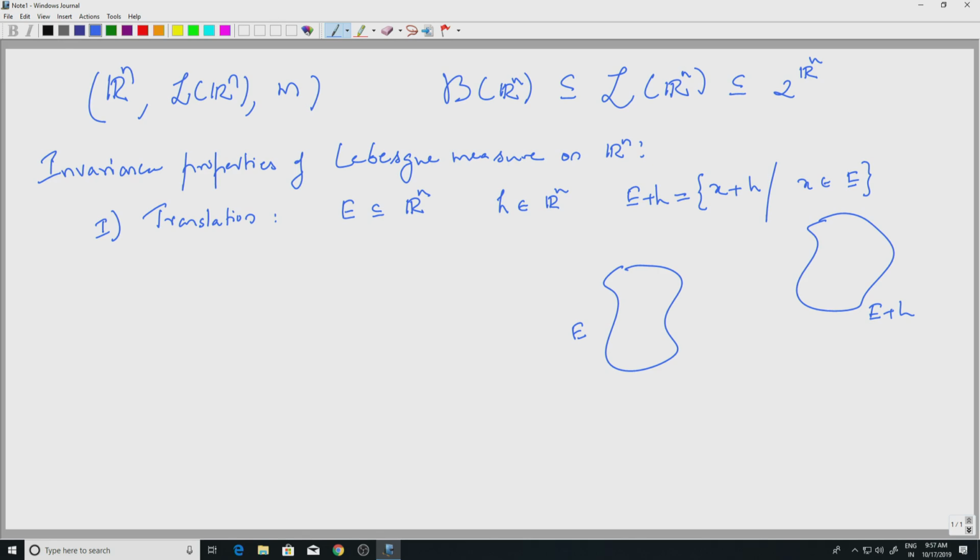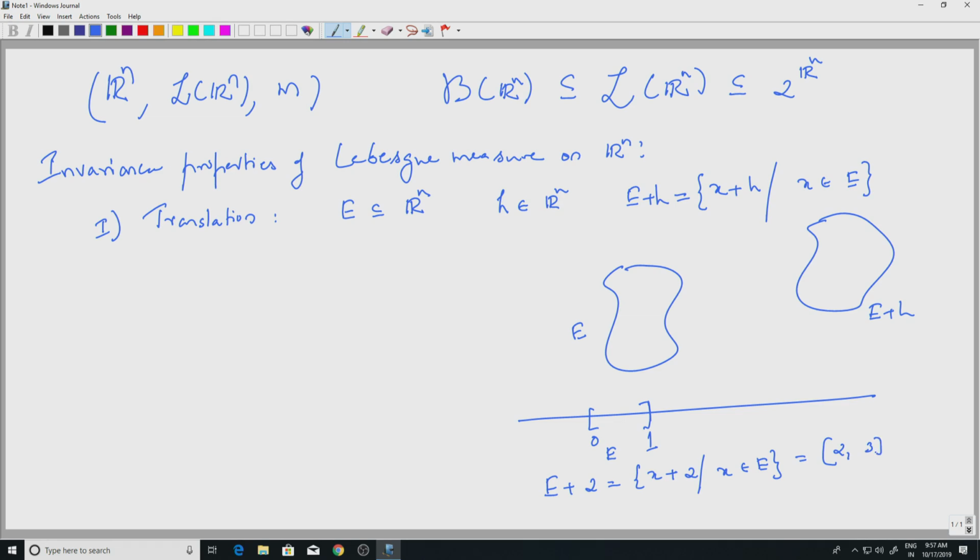An easy example would be on the real line. Let us look at the interval 0 1 and translate by the number 2. So, E plus 2 will be all x plus 2 where x belongs to E. E is the closed interval 0 1. When I add 2 to it, I am going to get the interval 2 to 3.